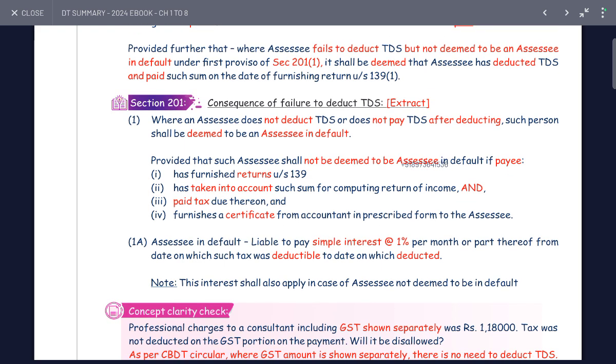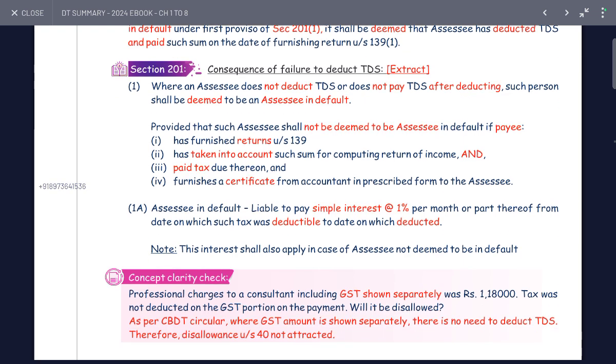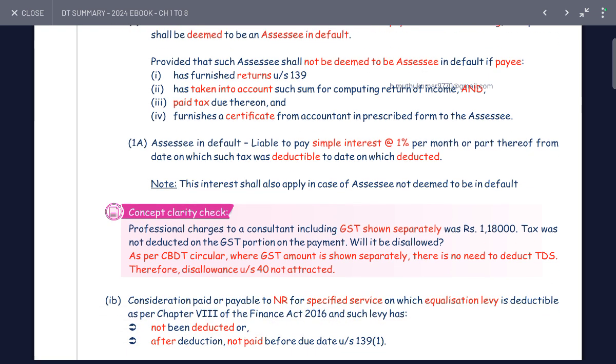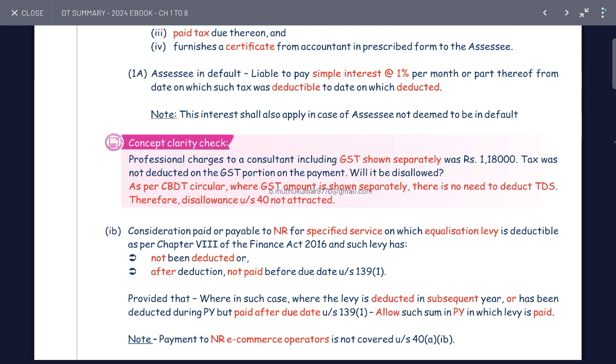Section 201: consequence of failure to deduct TDS. An assessee has not deducted TDS, or has not paid TDS after deduction; the person is deemed to be an assessee in default. Under the provision, such an assessee shall not be deemed to be an assessee in default if he furnishes the return under section 139, takes the sum into account for the computation of income in the return, and pays the tax thereon, and furnishes the certificate in the prescribed form. An assessee in default is liable to pay interest at 1% per month from the date on which the tax was deductible. The interest shall not apply in the case of an assessee not deemed to be in default.